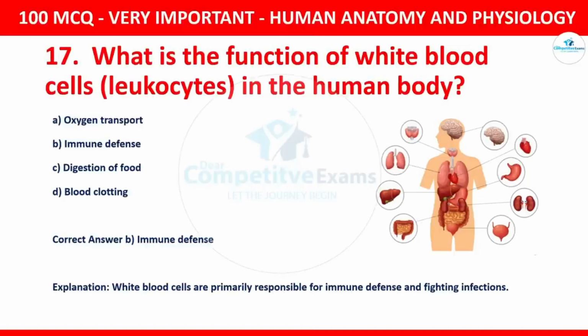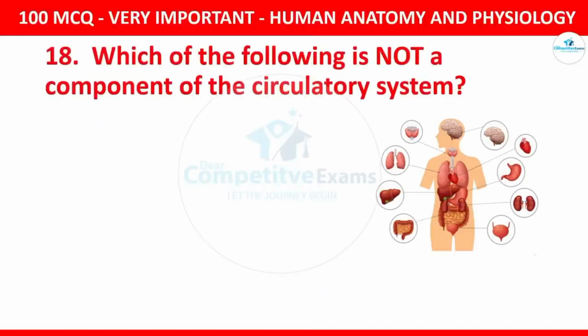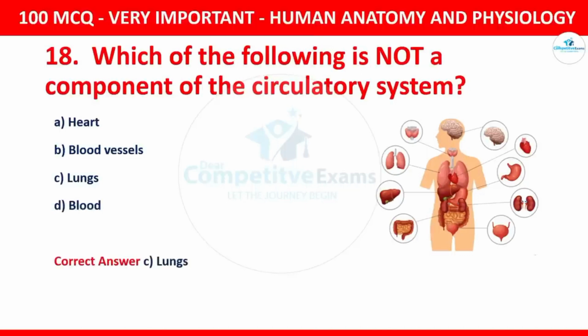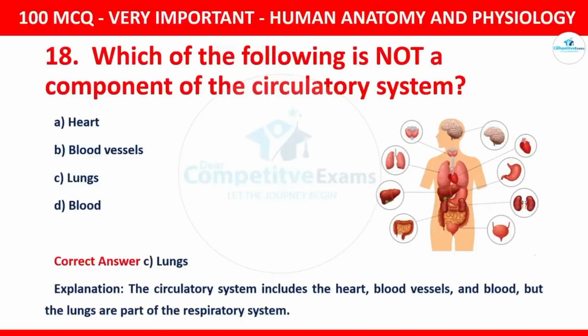Question number 18. Which of the following is not a component of the circulatory system? Your options for that question are heart, blood vessels, lungs, blood. The correct option is lungs. The circulatory system includes the heart, blood vessels and blood, but the lungs are part of the respiratory system.